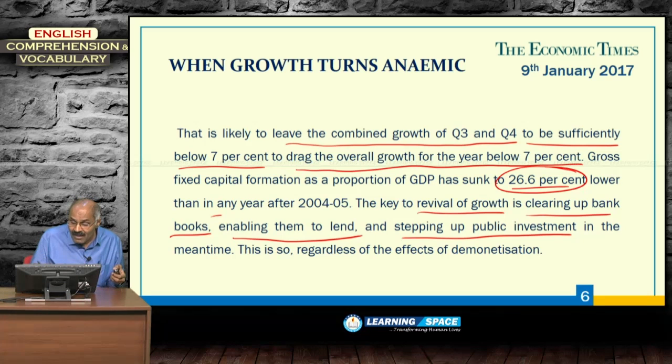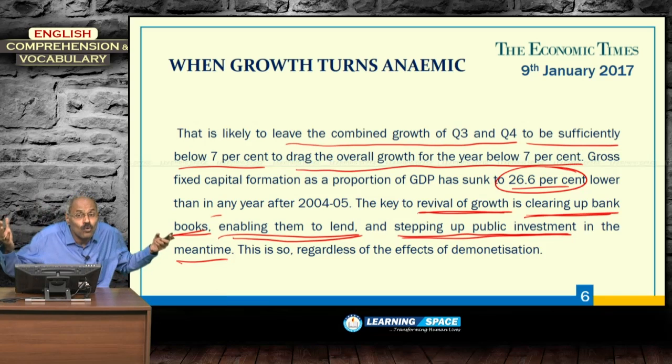The key to revival of growth is clearing up bank books. Bank books to be cleared means banks should be free from gross non-performing assets. Some mechanism is to be devised to make banks free from gross non-performing assets. If they are cleared, then banks will lend easily. So, enabling them to lend and stepping up public investment in the meantime. Government has to spend more so as to propel growth.